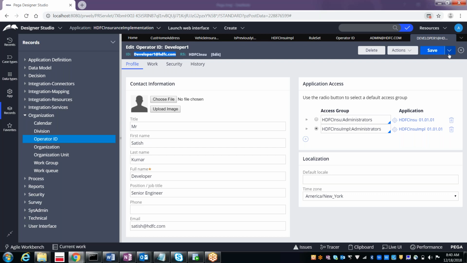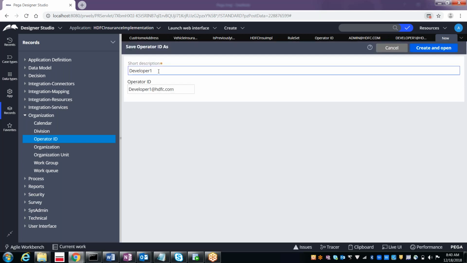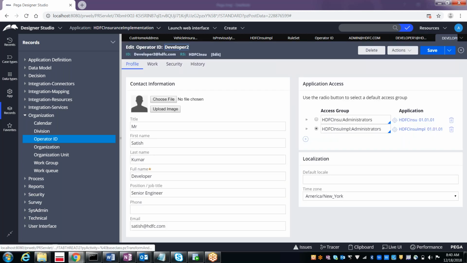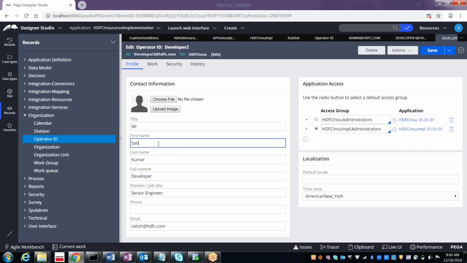Now if you want to have one more operator, do the same thing: Save As, developer 2. If you want to change the name, you can change these details.